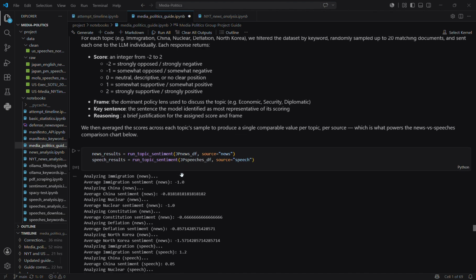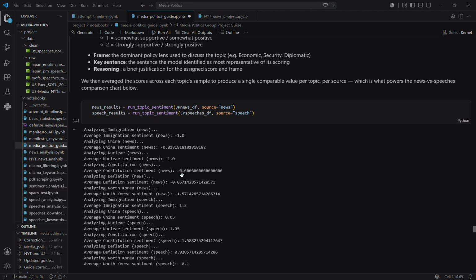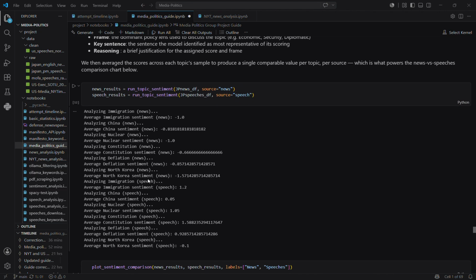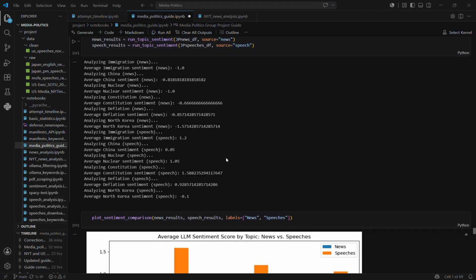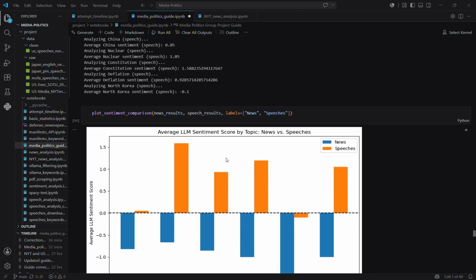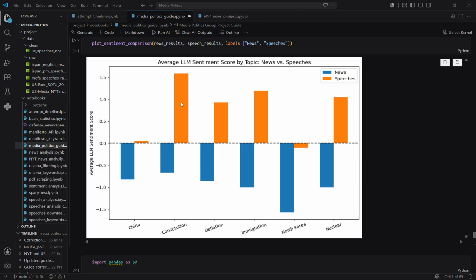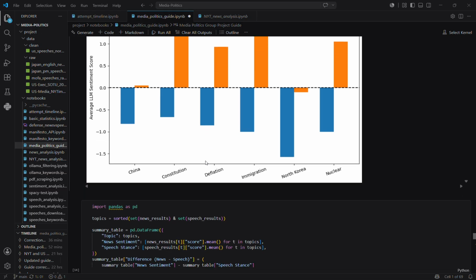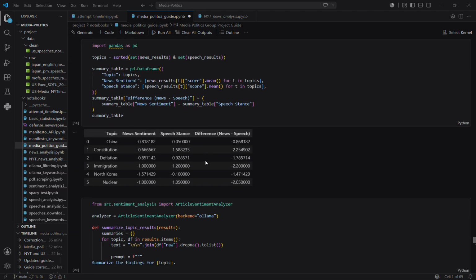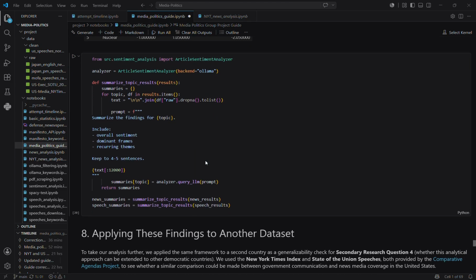And this, of course, can be better seen in our sentiment analysis notebook. We then averaged the sentiment scores across each topic. In the actual notebook, we also prompted Ollama to share why that score was given. Overall, the news articles tended to have a more negative tone, as you can see in this graph here, while the Prime Minister's speeches were consistently more positive. This probably reflects the differences in communication goals. The government's speeches emphasize reassurance from leadership, whereas news reporting focuses more on problems and criticism. And you can see the scores here as well.